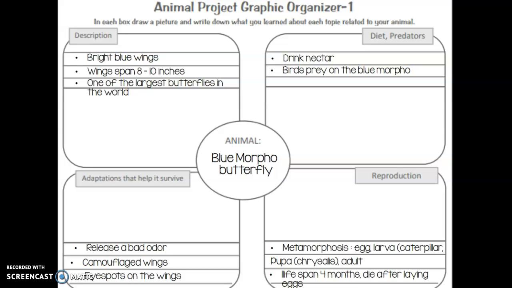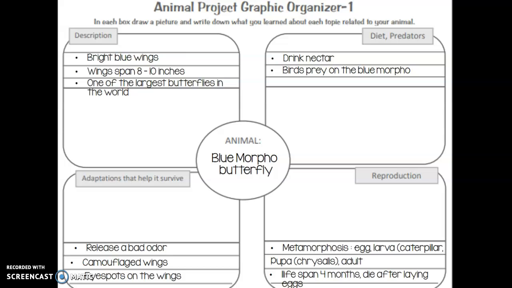On the bottom left, I've got adaptations that help it survive. So adaptations are changes or parts of the body that do something to help protect it from its predators. So the blue morpho butterfly releases a bad odor. It also has camouflaged wings, and it's got eye spots on the wings to scare away its predators.